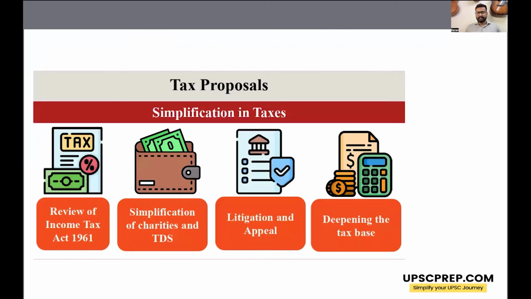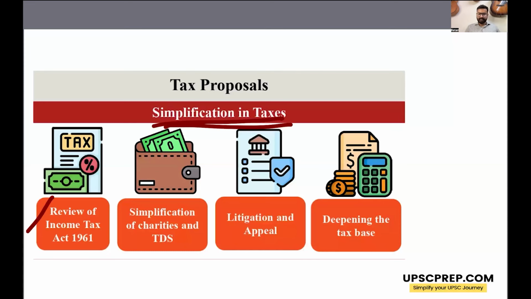All right, next, let's look at the various tax proposals that the government has proposed in the budget. Now, we have already discussed that government would like to increase its tax revenue. Now, for increasing tax revenue, the government would need to increase tax compliance, increase the tax base, and simplify the tax laws, right? So, government has announced that it will take some steps to simplify taxes.